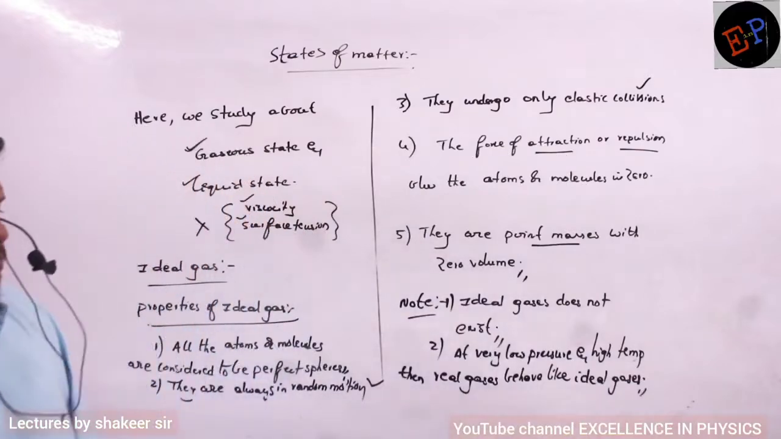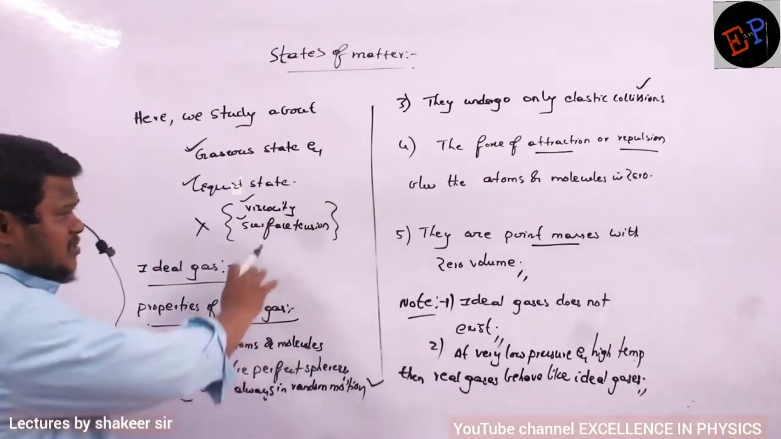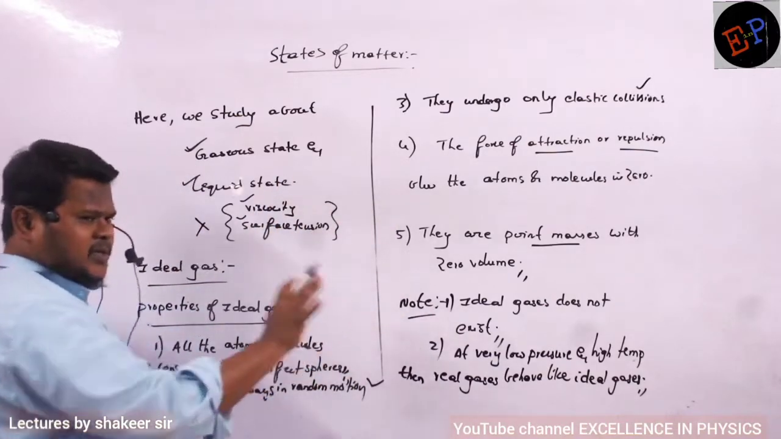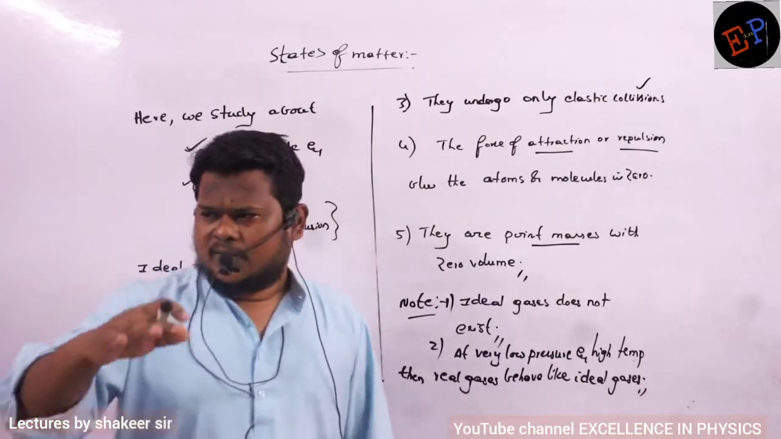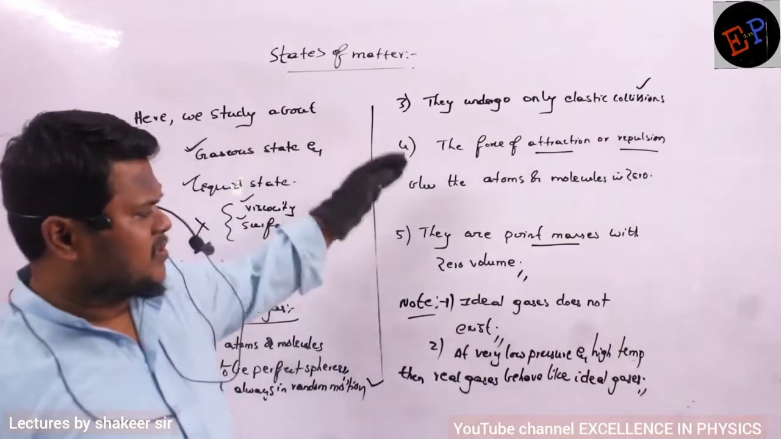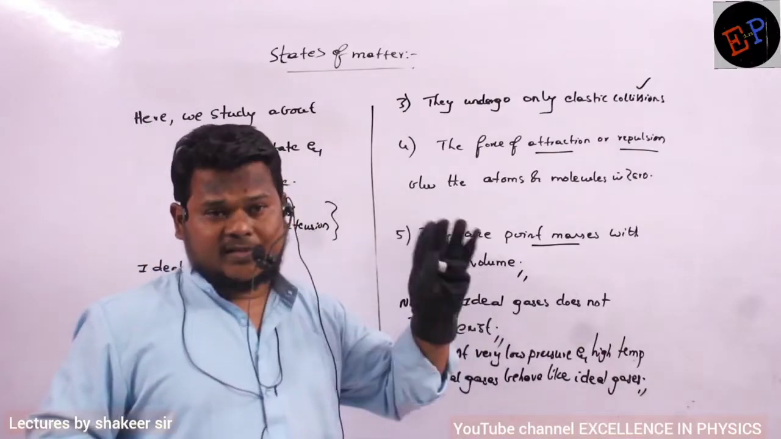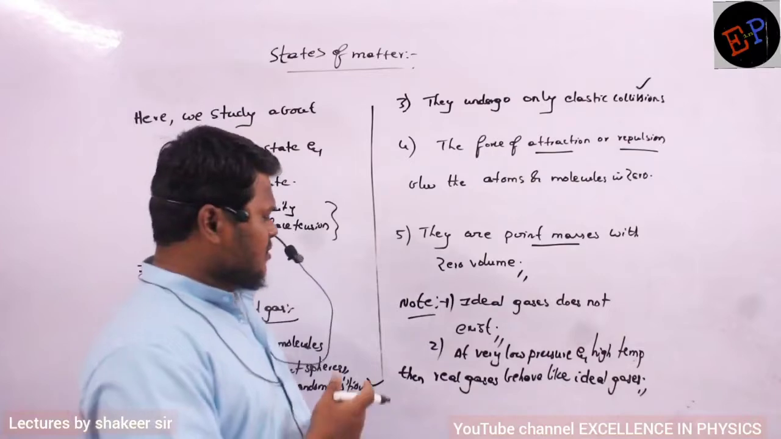Okay? So when pressures are very low and temperatures are very large, then all these properties which we have written here will be almost satisfied. Okay? So pressure should be very low and temperature should be very large. In that condition, all these properties will be obtained by a real gas. Then it starts behaving like an ideal gas. Are you able to understand? Make a note up to here.